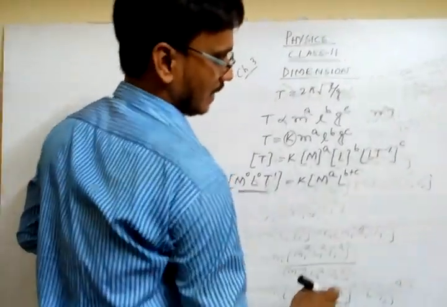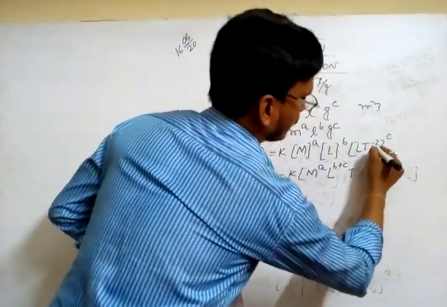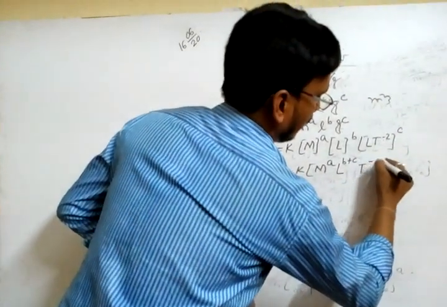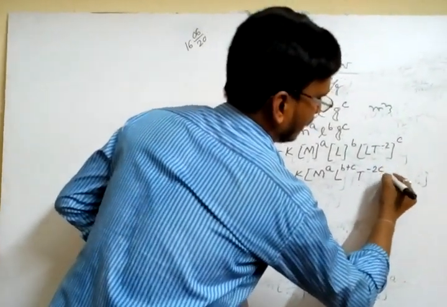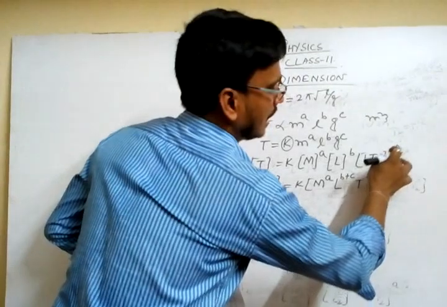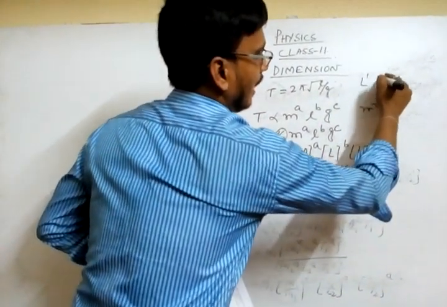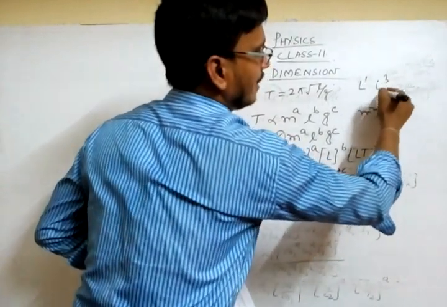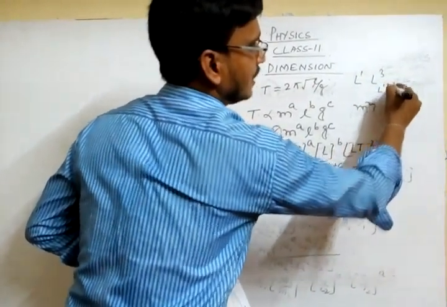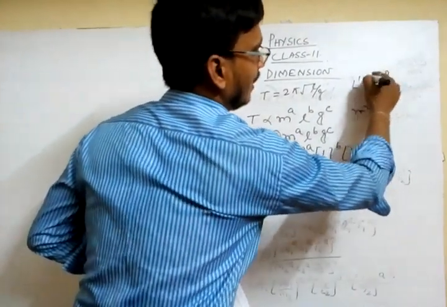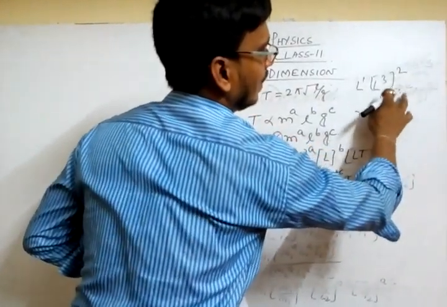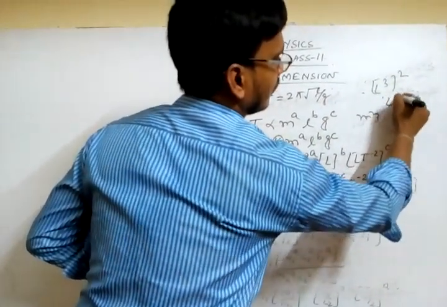So L to the power B plus C, and B to the power D is minus 2 and this C, that means to the power 2C. This power definitely will be added. So I am saying for L1 and L3, it goes to L to the power 1 plus 3. But if it is 3 and it is squared, then definitely it will be L to the power 6.